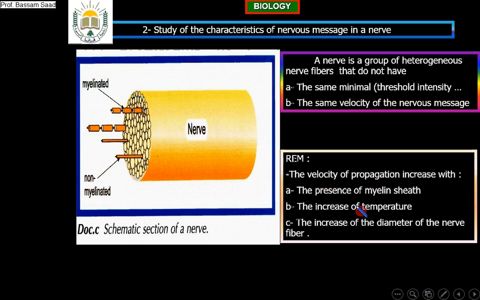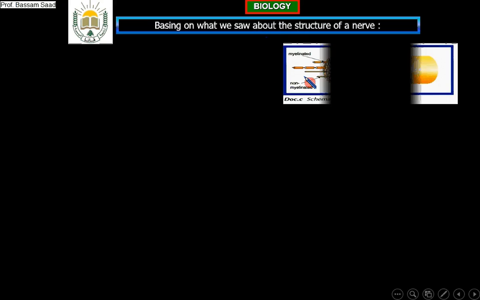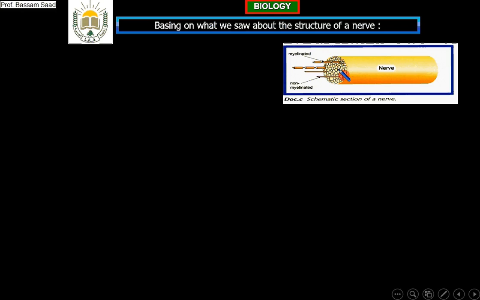Good. Now it's time to see something about the experimental study. In order to study, based on what we saw about the structure of a nerve, please pay attention in order to understand what I will explain later. Based on what we saw about the structure of a nerve, I will give you a nerve. Look to this nerve. I will suppose this nerve contains 100 nerve fibers.